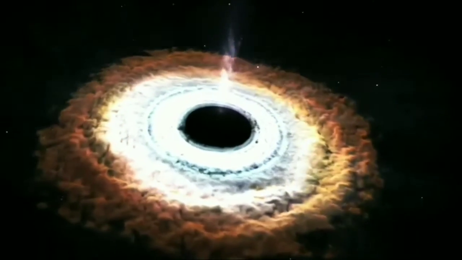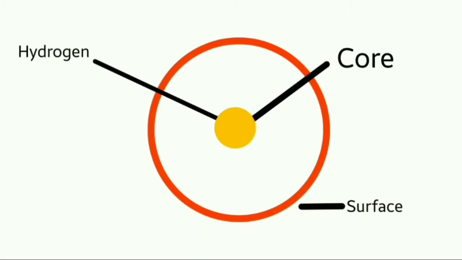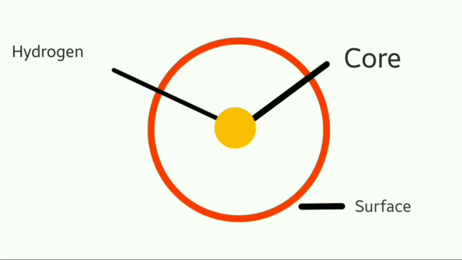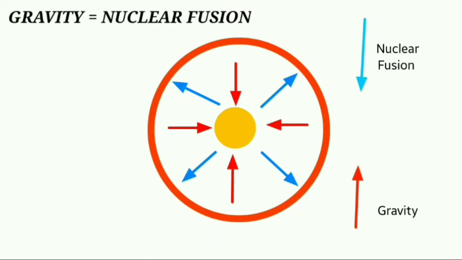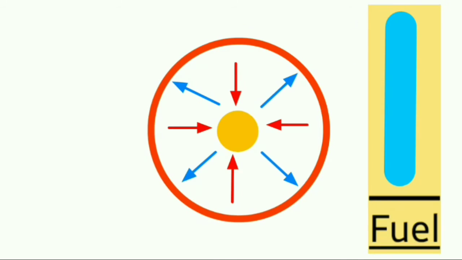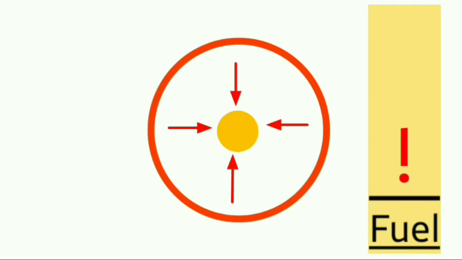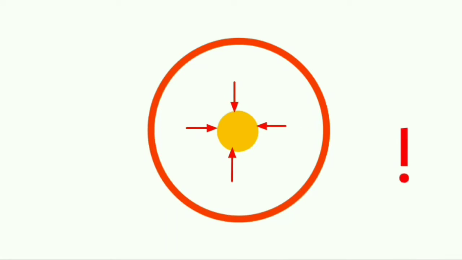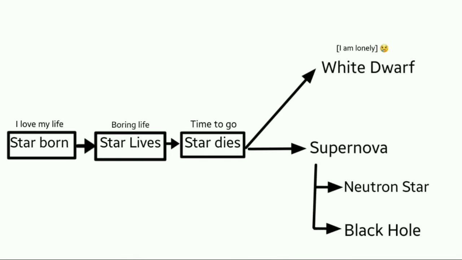How does a black hole form? The hydrogen in the core of the Sun emits light by nuclear fusion. The force exerted by nuclear fusion is balanced by the force of gravity. But nuclear fusion only occurs as long as there is fuel. When the fuel runs out, gravity dominates nuclear fusion. Then, the star says sayonara and collapses. This is called a supernova explosion.